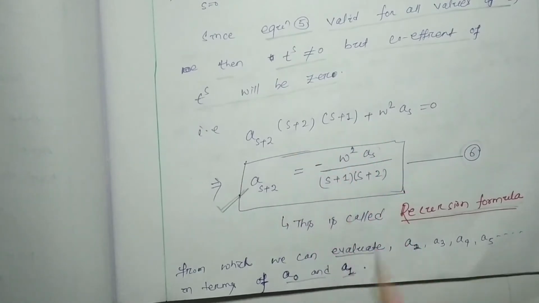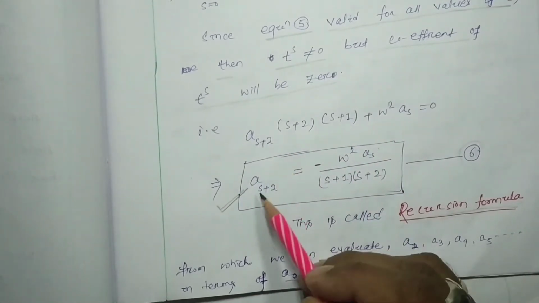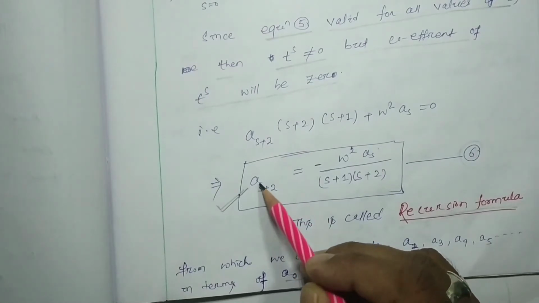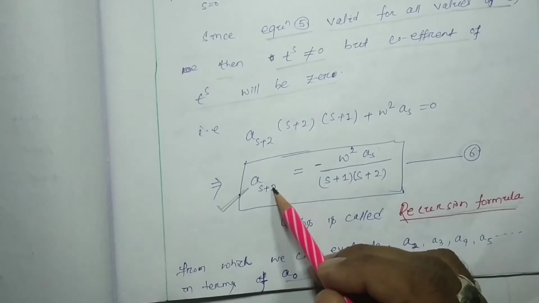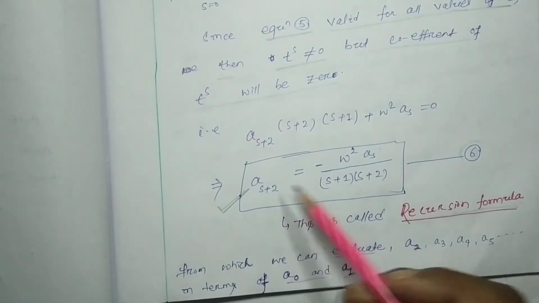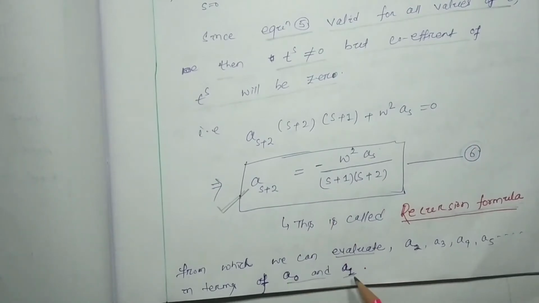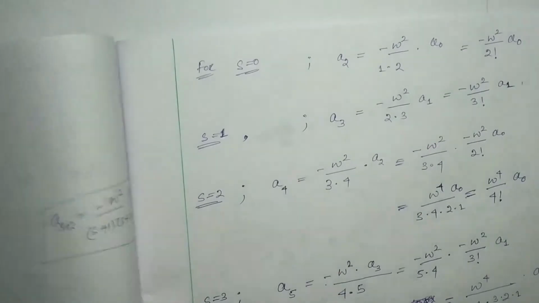So from this, s varies from 0 to infinity. First, if we put 0, then we are going to get a2. If we put 1, then we are going to get a3. But in terms of a0 and a1, how is it, let's see.